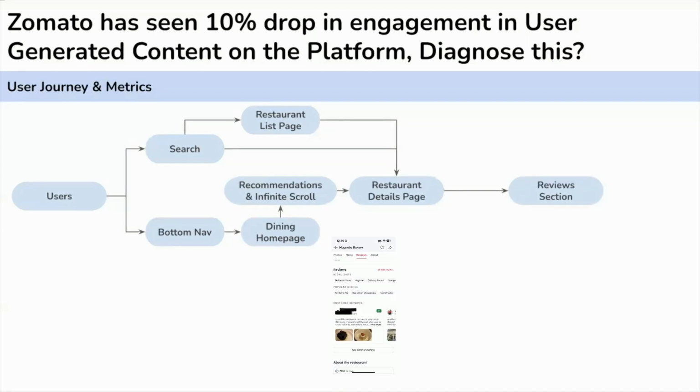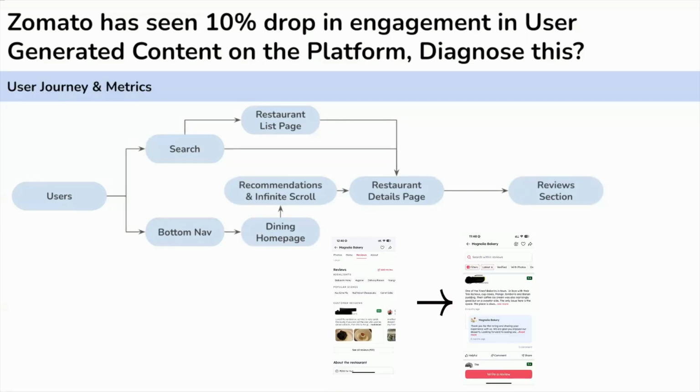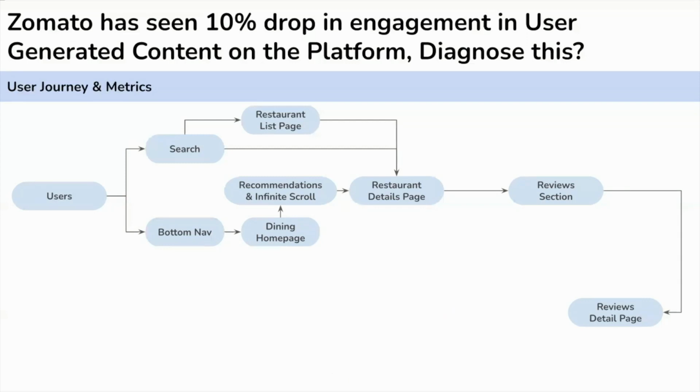In that section also, he can go deeper into the rating and reviews detail page, and from there he can do some kind of interaction like liking, disliking, or commenting on the rating and reviews. I hope that whatever image we are presenting here, the funnel is very clear. That is where we are also attaching some screenshots of the app. Now let's see the metrics across the funnel to get an idea of what change has happened.